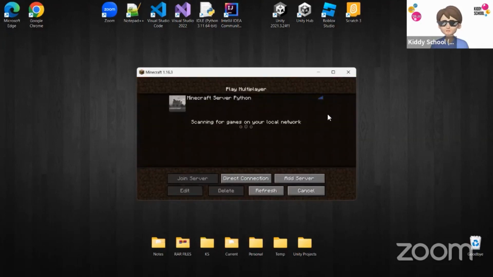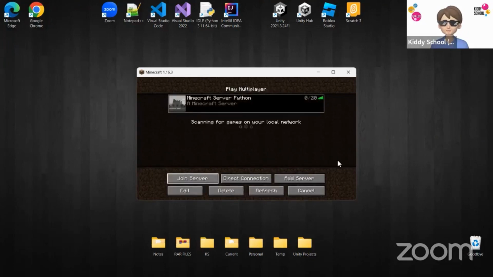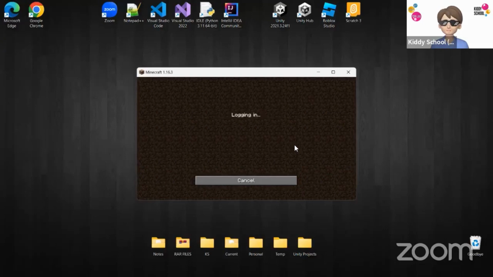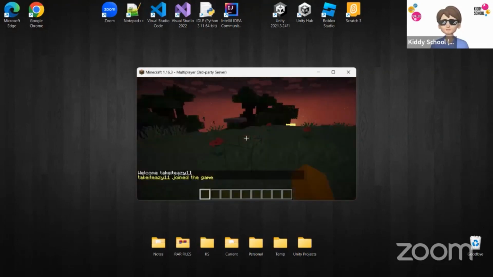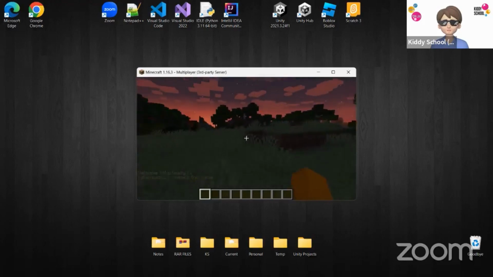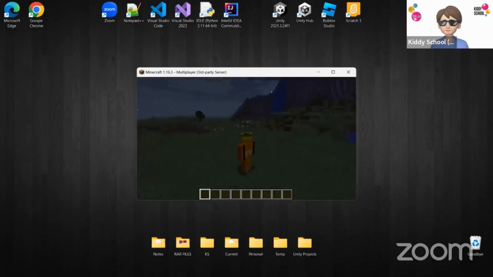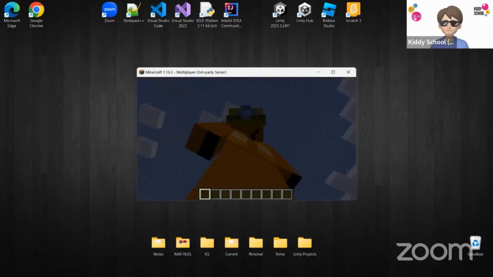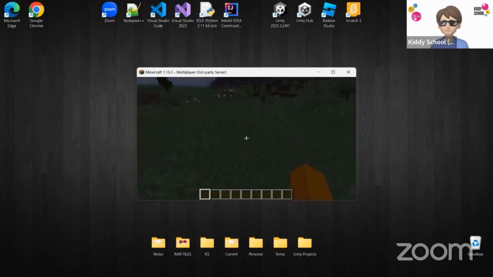My server was pretty much ready. I'll refresh and I'll join the server. As soon as I'm in the server, I'll be able to play the game. I know my screen, I kept it very small so you can see what's happening. Can you all see my Minecraft game here? Okay, good. Thanks, David. So yeah, I can walk, I can run across. That's my character, by the way. You can do all the things.